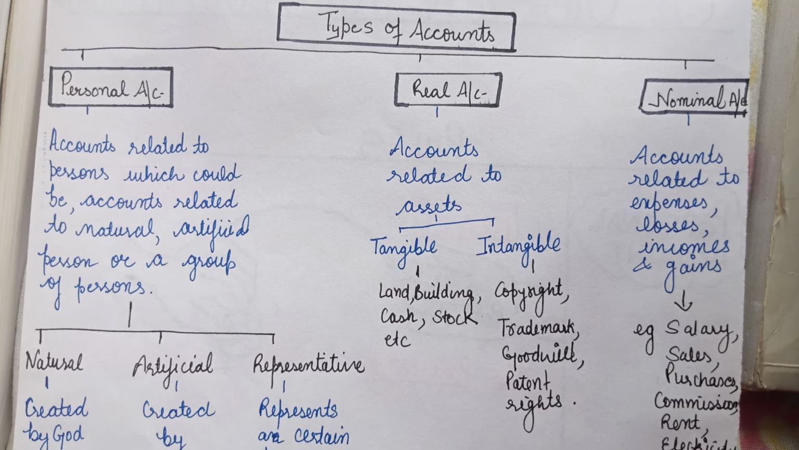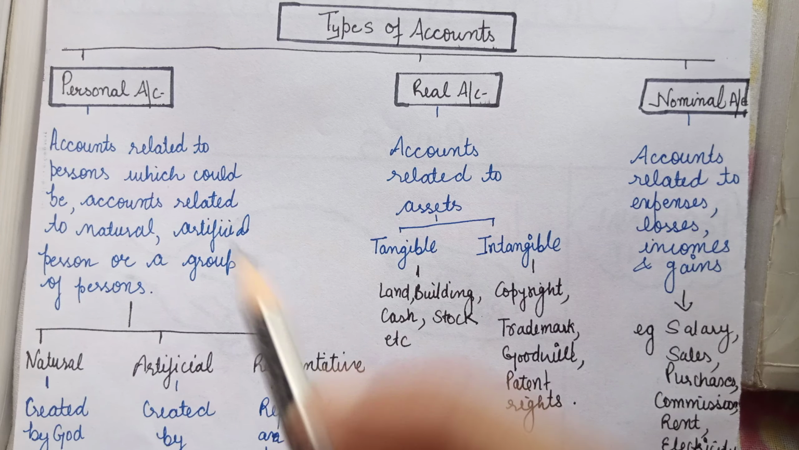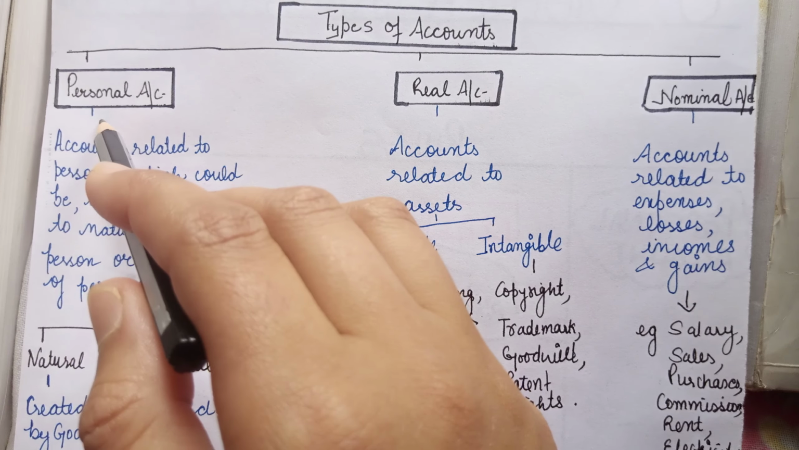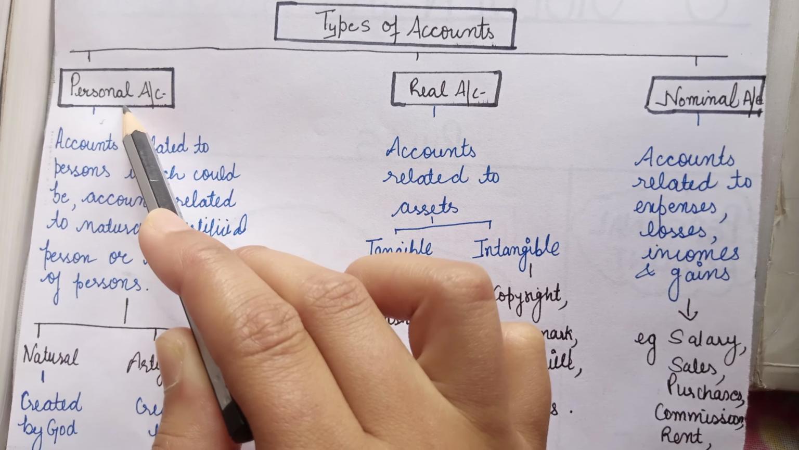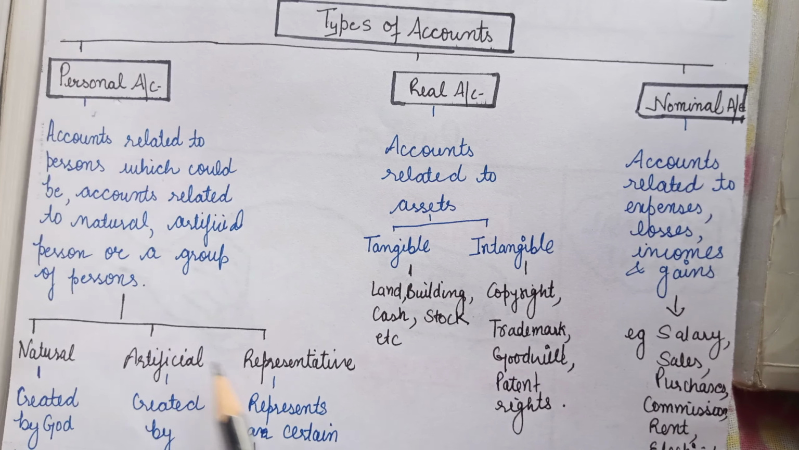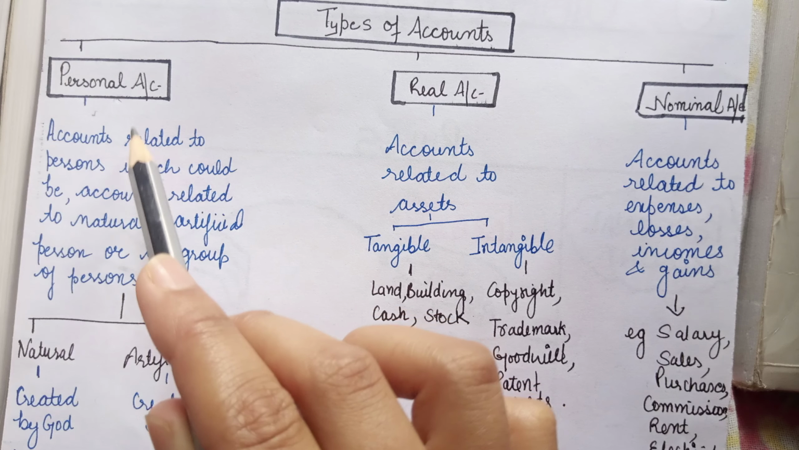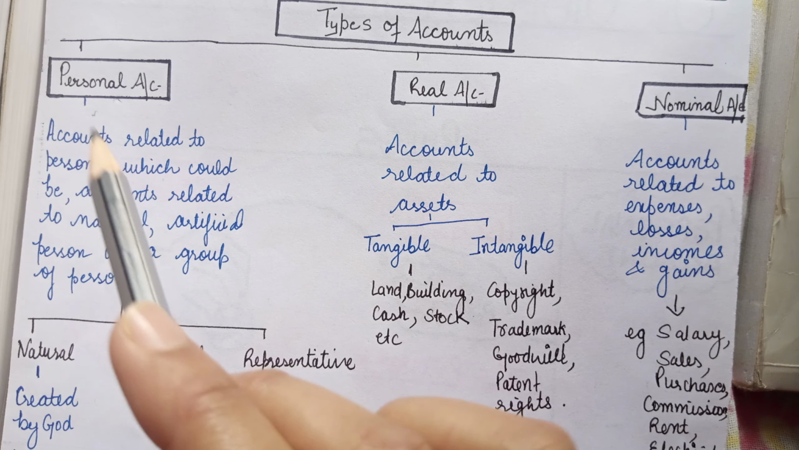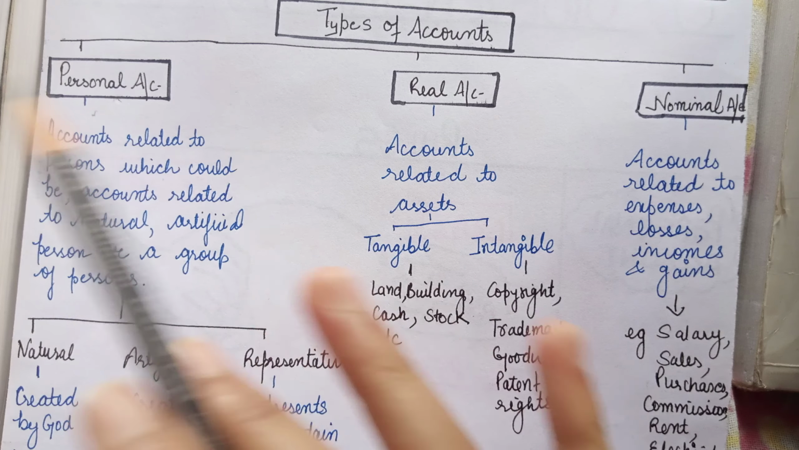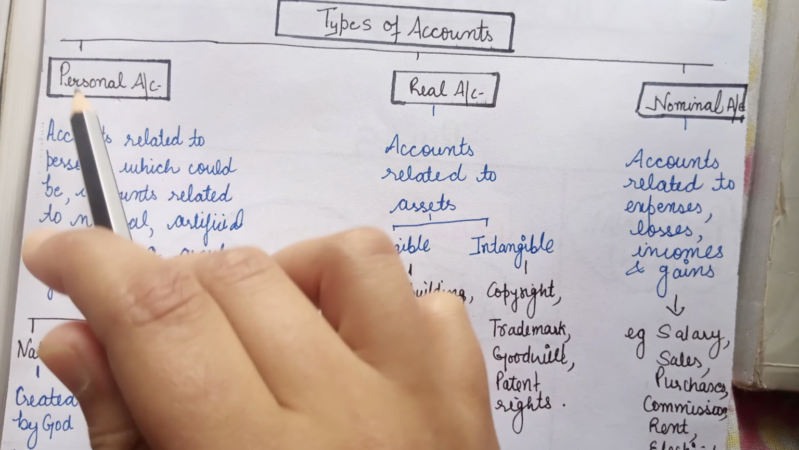देखो, whenever an account is related with the name of a person, whether the person is a natural person or an artificial person, or a group of persons, all those things come under the head personal account. Because personal account is related with the person. Whenever there is a person coming in your transaction, you just think that you have to classify it in the personal account.